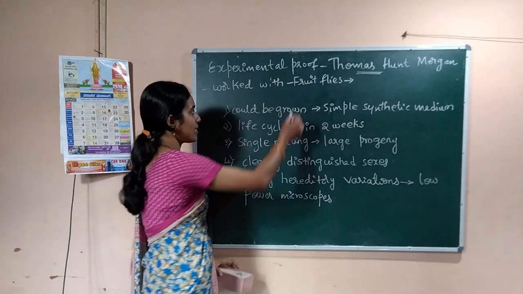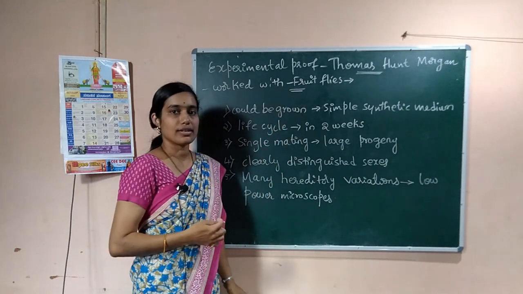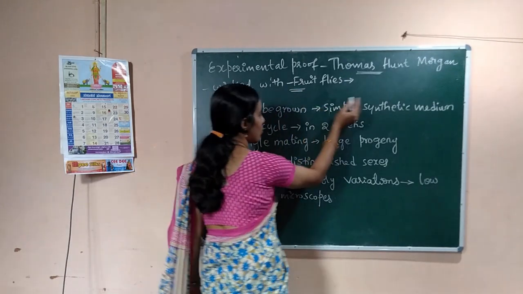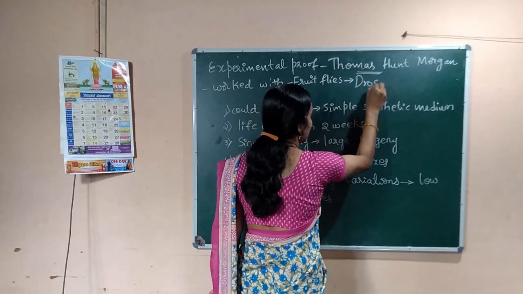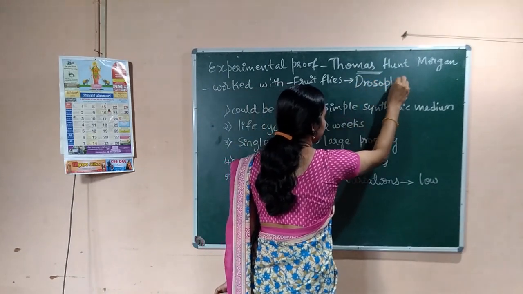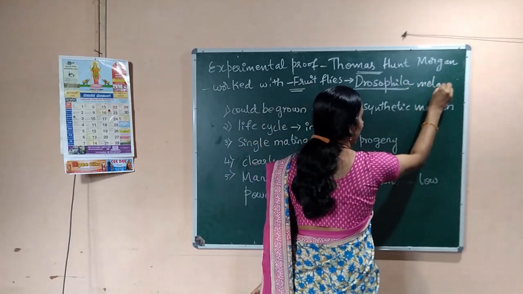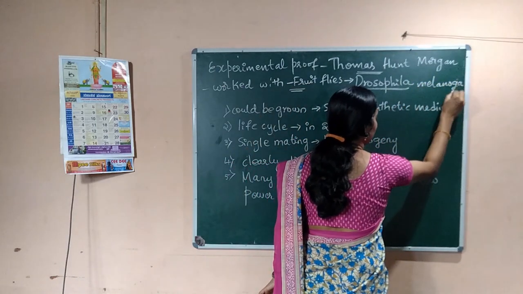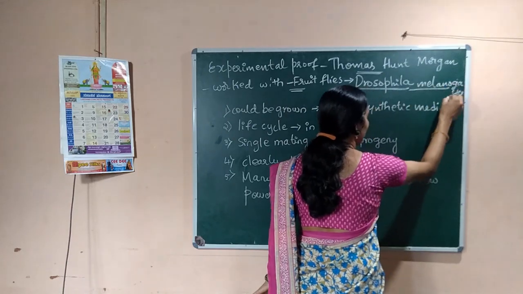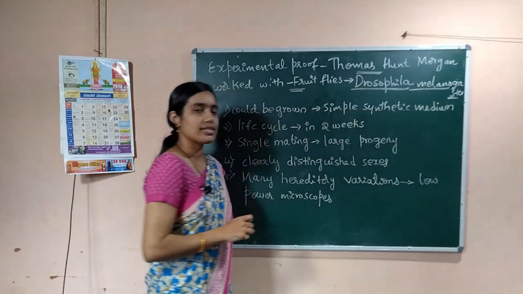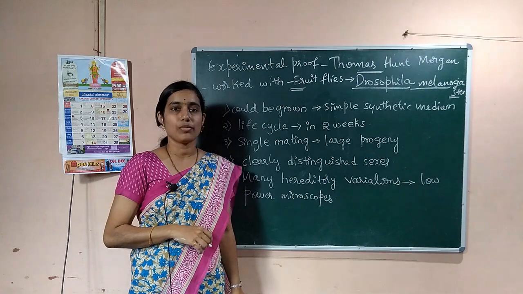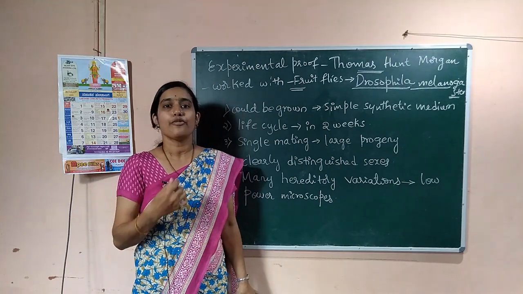Fruit flies are also called Drosophila melanogaster. Drosophila melanogaster is the biological name of those tiny fruit flies.